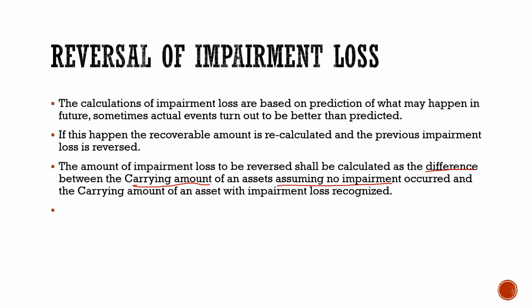And also you compare the current amount of the asset for which the impairment loss was recognized. So the difference will be the amount of impairment reversal, which will be recognized in the financial statements. And the aim of doing this is to ensure that the amount of a reversal for the impairment loss does not exceed the impairment loss which was previously recognized.